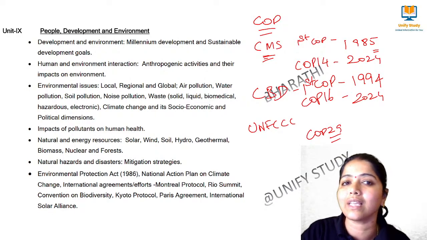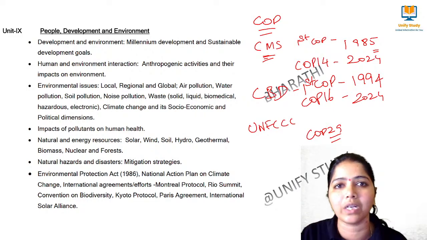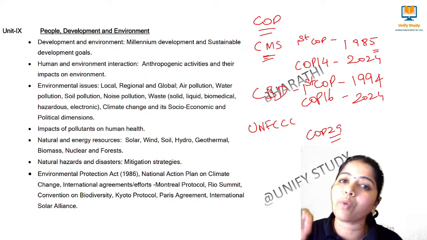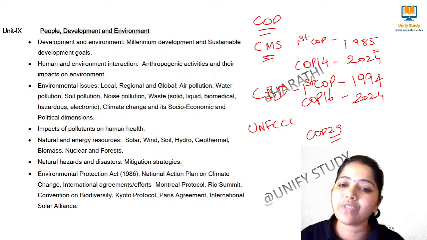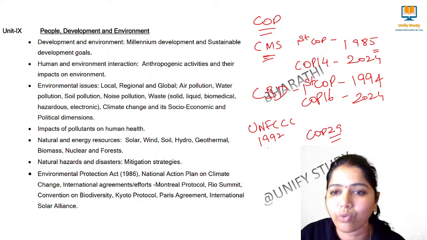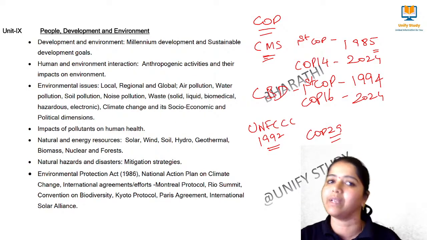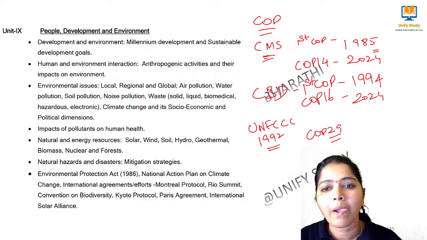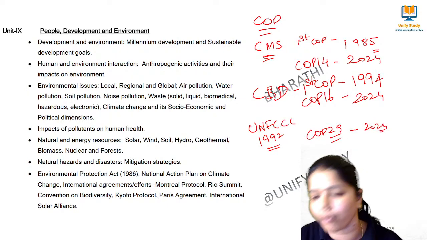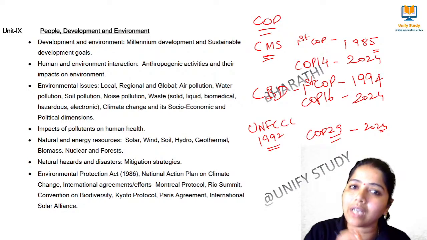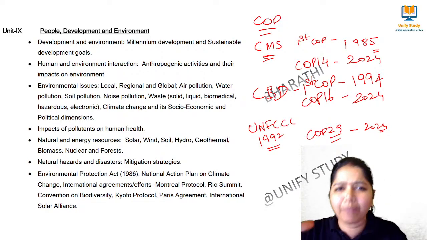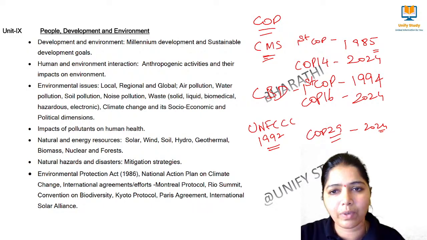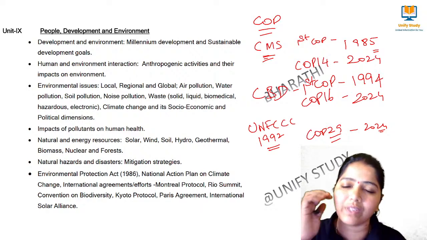For some conventions, the Conference of Parties will be held every 1 year, or every 2 years, or 2 to 3 years. So it depends upon the convention. Take UNFCCC, it was started only in the year 1992, but till now we have had 29 meetings. This is COP 29, which was held in 2024. So depending upon the convention, the Conference of Parties meeting will be held. Okay, clear? One learner asked this doubt, so to clarify that I have given this explanation.